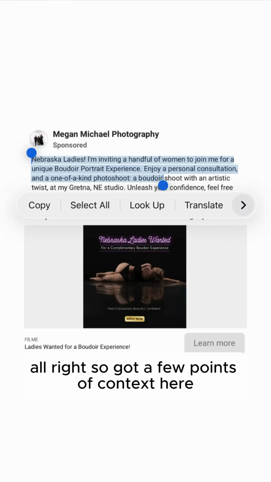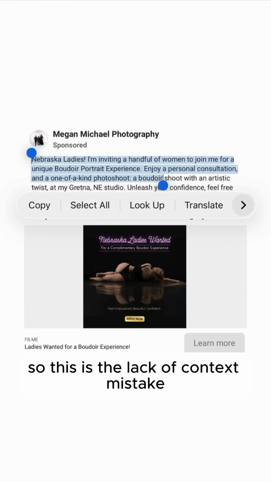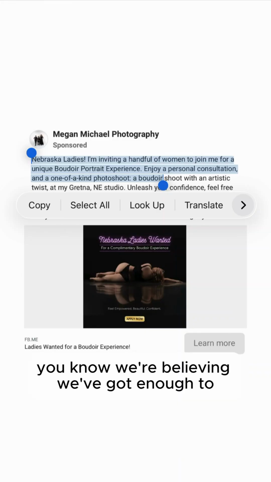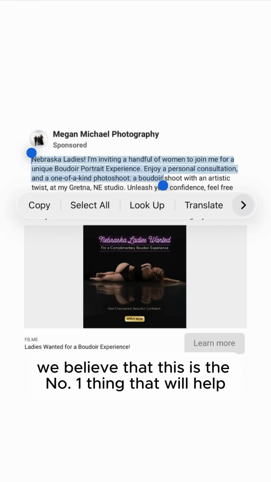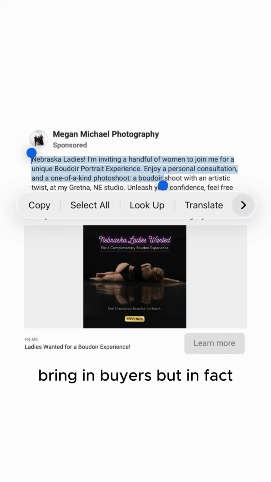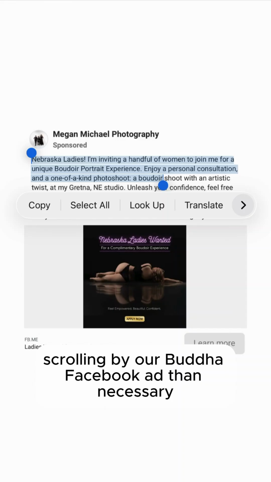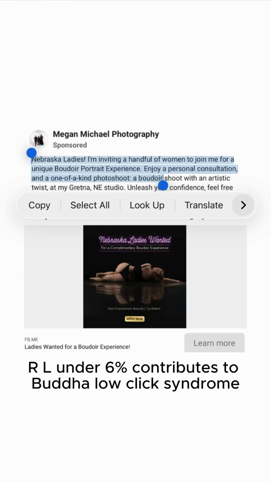All right, so got a few points of context here, but we're missing some other big ones. So this is the lack of context mistake. The false belief that caused us to make this mistake is we're believing we've set the right context, and we believe that this is the number one thing that'll help bring in buyers. But in fact, the way we have it right now, we're going to have way more women scrolling by our Boudoir Facebook ad than necessary. So our ad never even enters their brain. So this contributes to BLCS, pulling our unique CTRL under 6%, contributes to Boudoir low click syndrome.